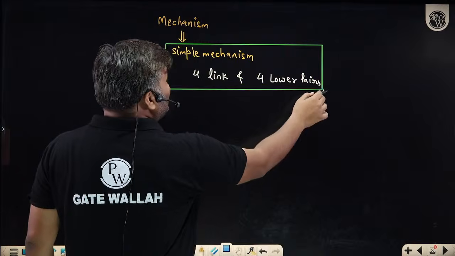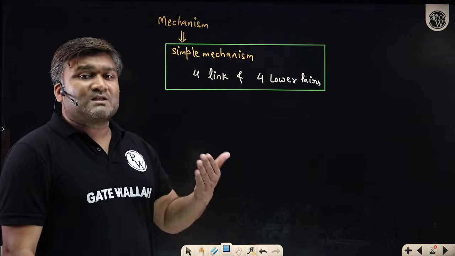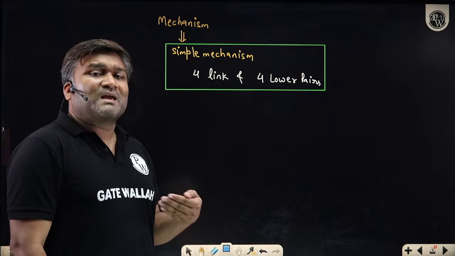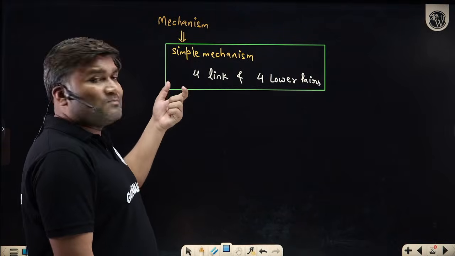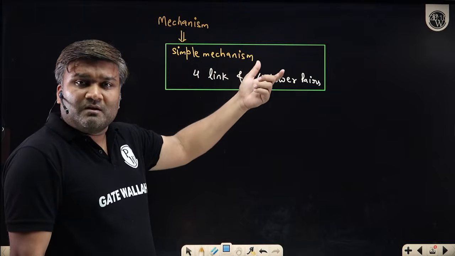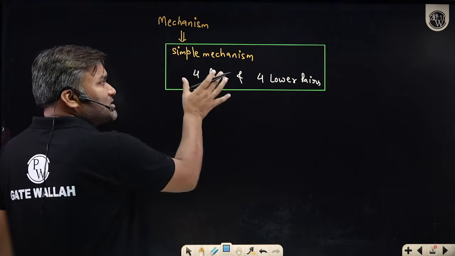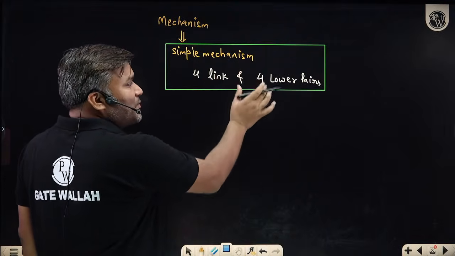So I'll be restricting my discussion to this situation. But sir, apart from this, do we have other mechanisms? Yes. In the market there are 3D mechanisms also. There are mechanisms where the number of links may be 6, 8, 10, 11, 15. More links can be there. But we are focusing only on 4 links, 4 lower pair mechanisms.